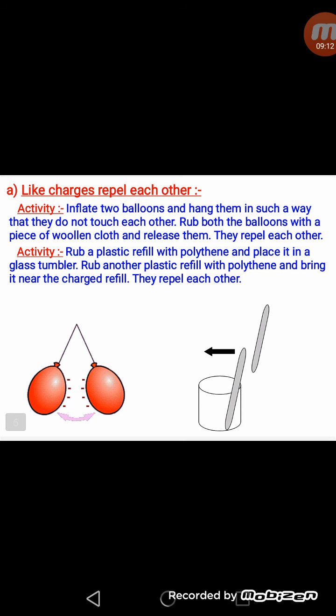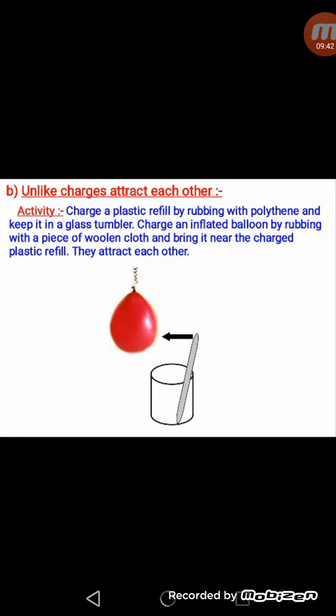In the second activity, we rub a plastic refill with polythene, and then we place it in a glass. We again rub another plastic refill with polythene and bring it near the first refill. In this case also, because both refills acquire the same charge, they will not attract each other, they will only repel each other. So these two activities clearly prove that like charges repel each other.